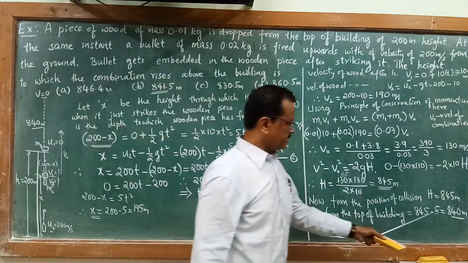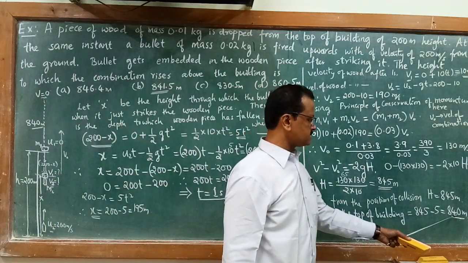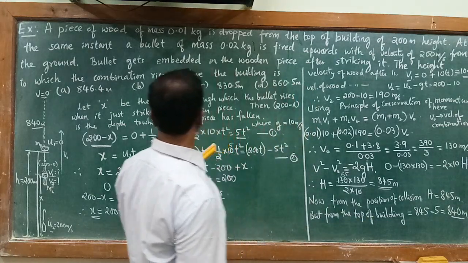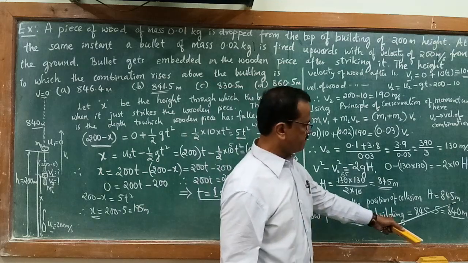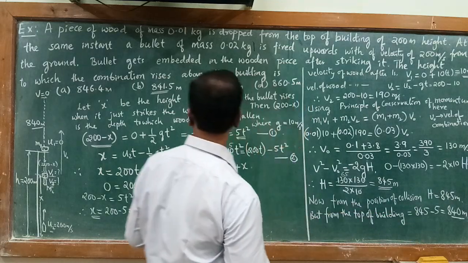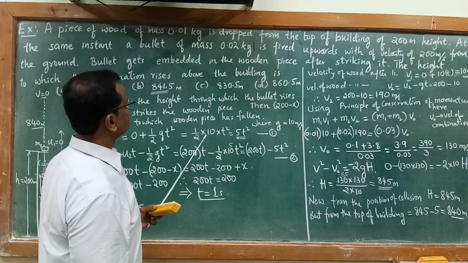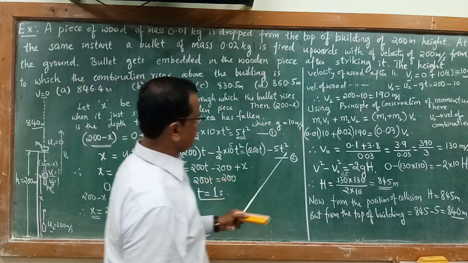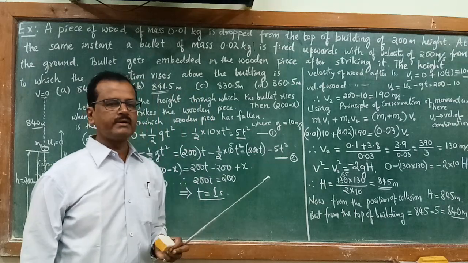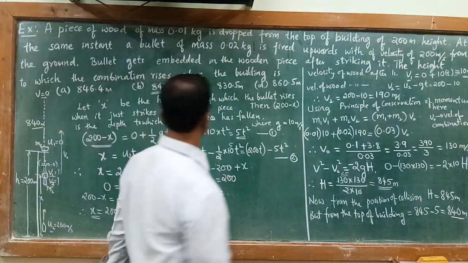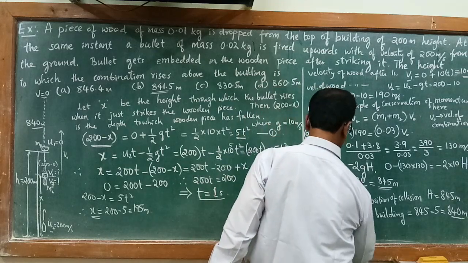Means 845 minus 4.9, if you subtract, it comes out to be 841.5. Yes. So if you take g equal to 9.8 meter per second square, the answer is going to be 841.5. So the correct answer is B.